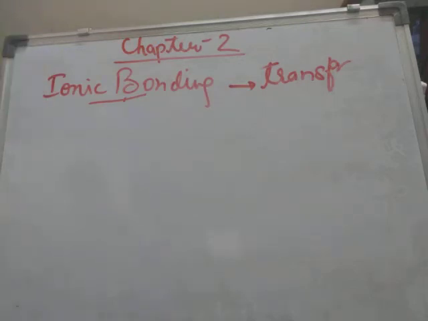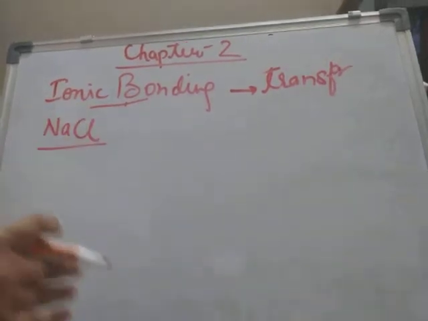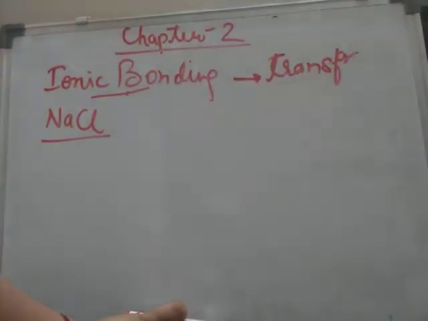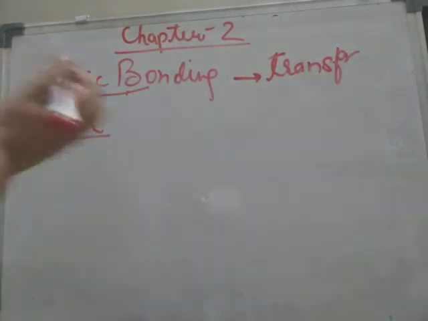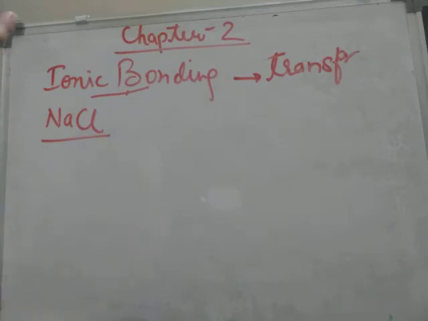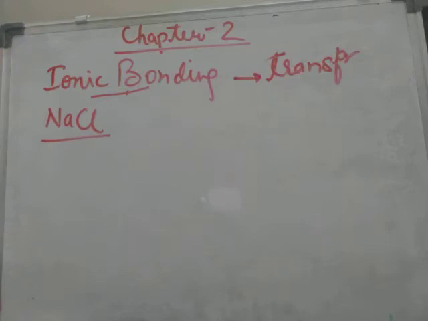Suppose we have to form a bond between NaCl. The simplest example I am taking, then we will discuss other examples also. Why are these bonds formed? What happens when Na and Cl combine together? We will study this also.